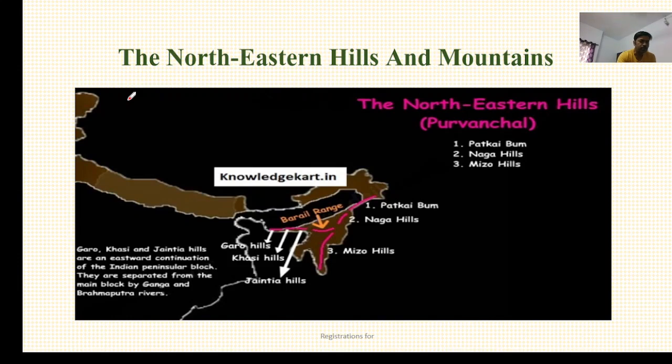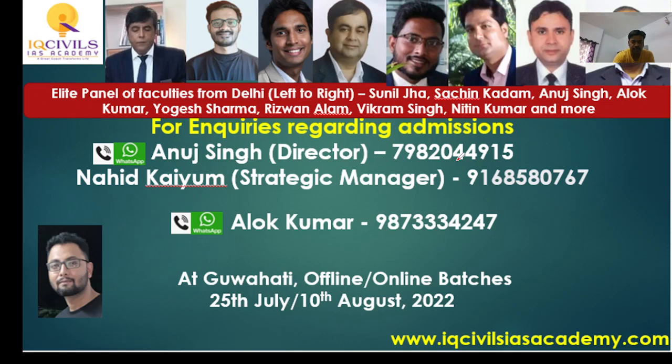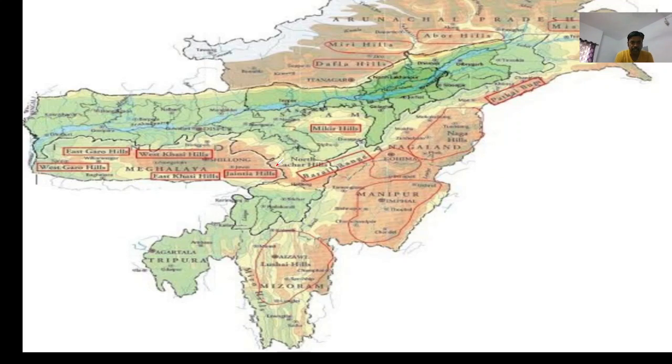So today's topic is northeastern hills and mountains. As you can see in the diagram, a few hills have been mentioned, like Patkai Bum, Naga Hills, Mizo Hills, Khasi Hills, Garo Hills, Jaintia and Barail Range. Now in detail, you can see the map here and the several hills and mountains.